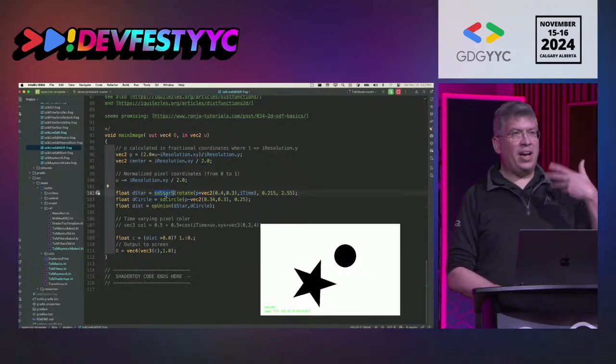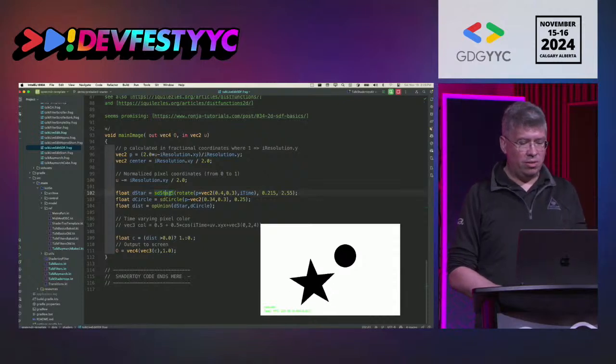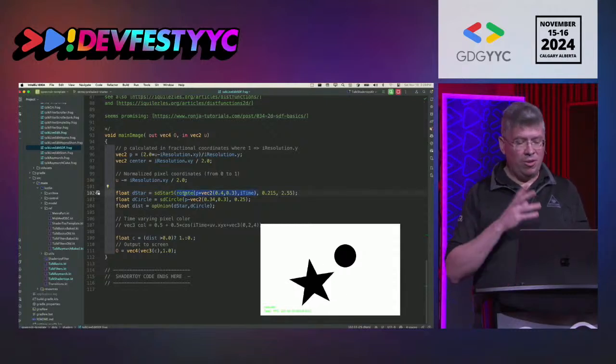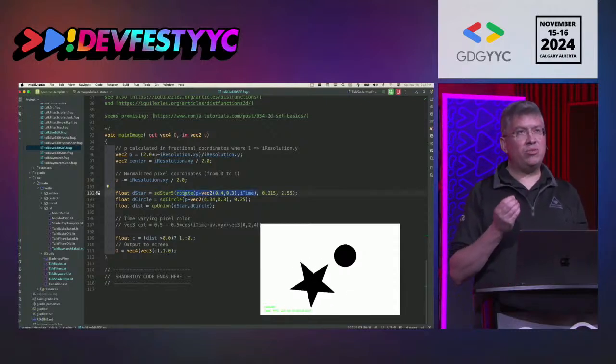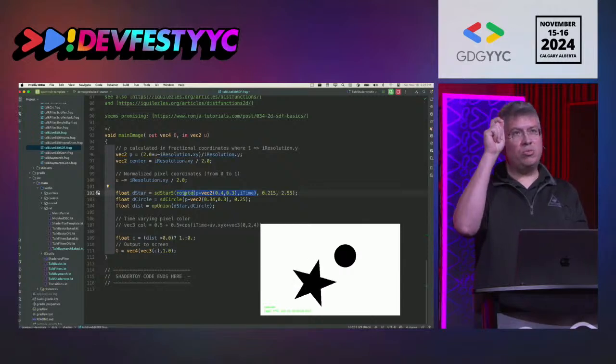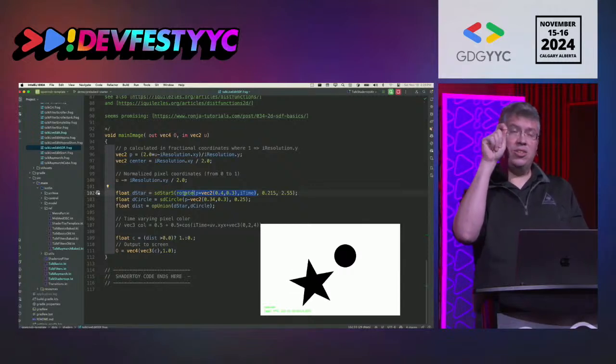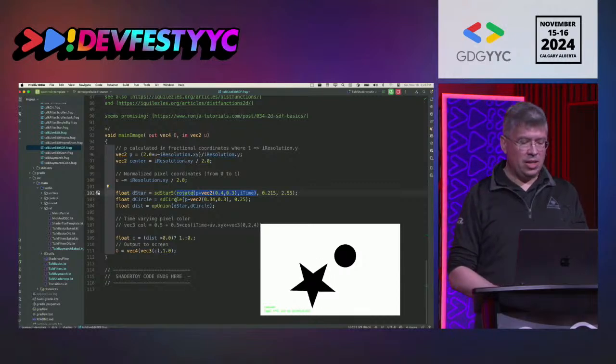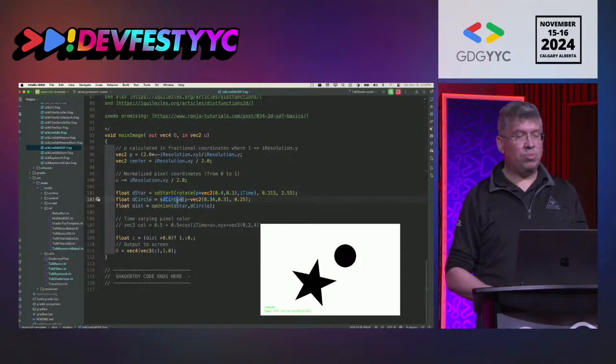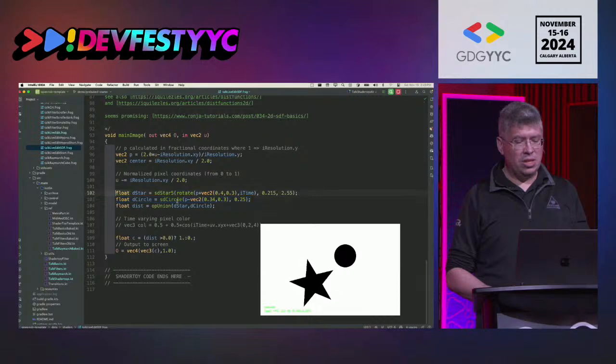So what you do is you pass in the coordinates into this function. In this case, you get fancy. The star is rotating, so I even pass in the time. And so that allows the signed distance function to determine that for this screen coordinate, am I inside the star or not? Am I inside the circle or not? Which is a slightly simpler way of working with things.